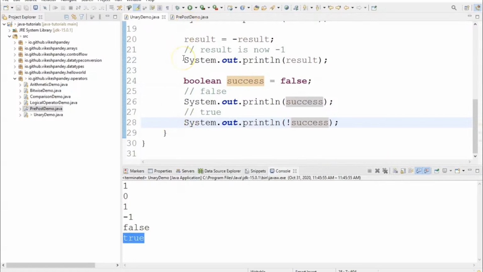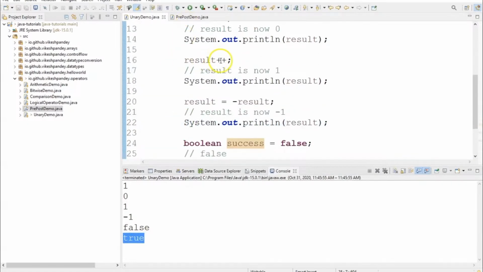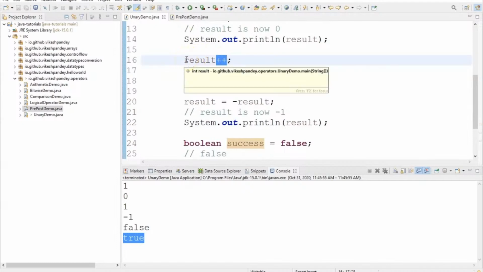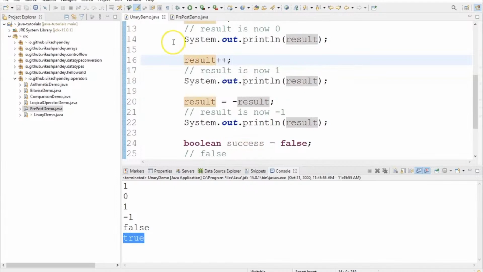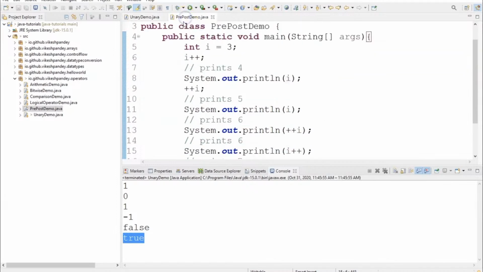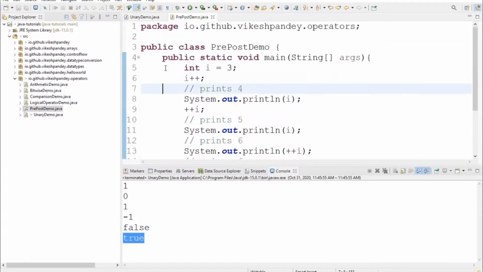Now, when we talk about these increment and decrement operators, what if I put this particular operator in front of the variable? What effect is that going to have? Let's analyze that part as well. For that, I have prepared a separate demo. Again, I've created a class called PrePostDemo, and it has a public static void main method.